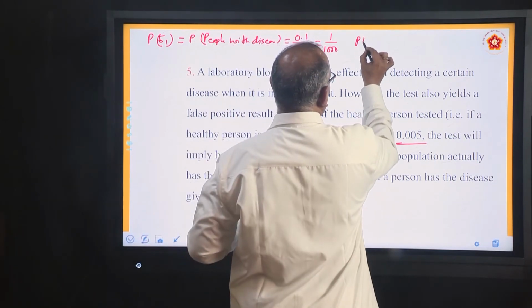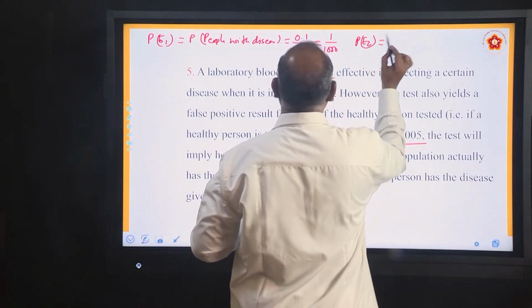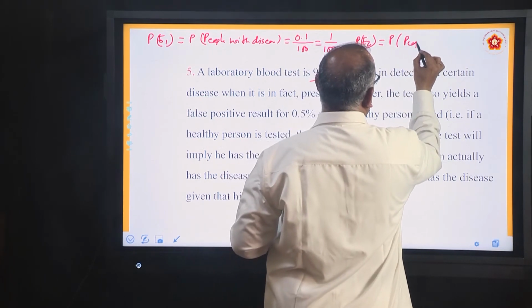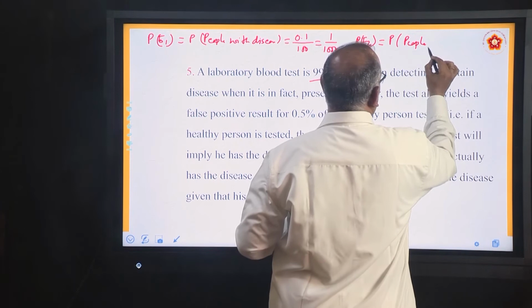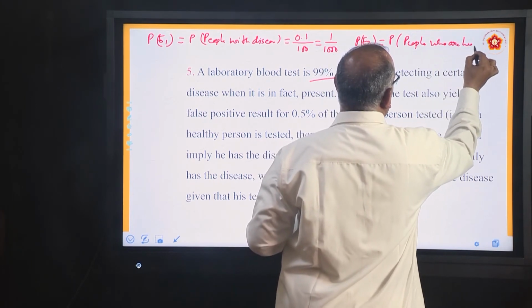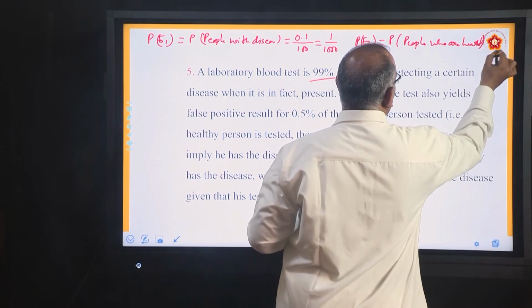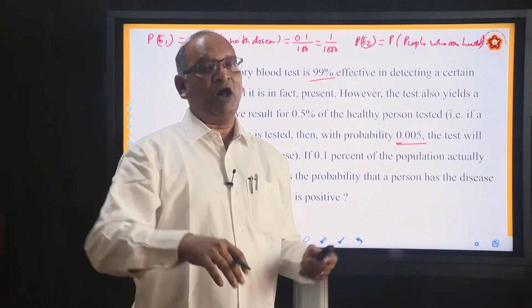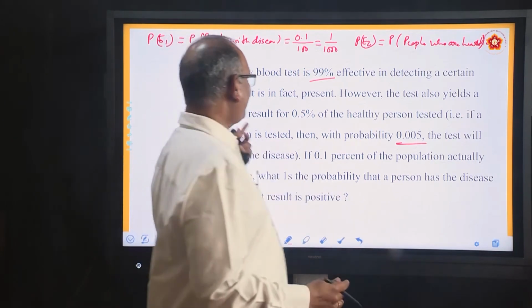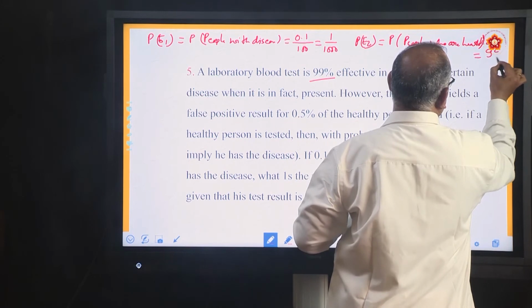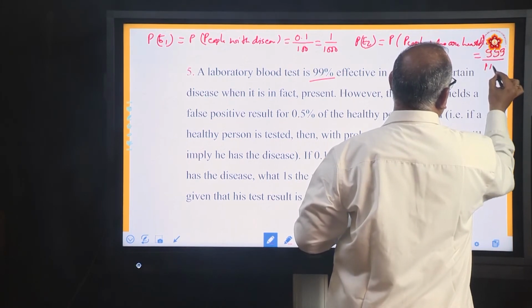What is P E2? Probability of people who are healthy. If 1 by 1000 is people with disease, how many are healthy? It is 999 by 1000.